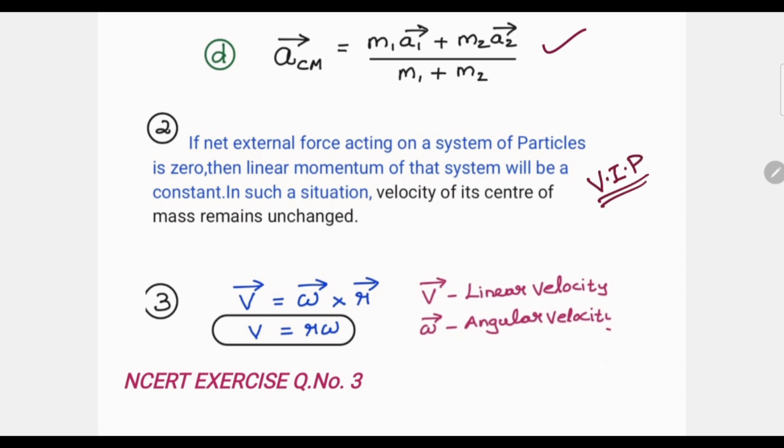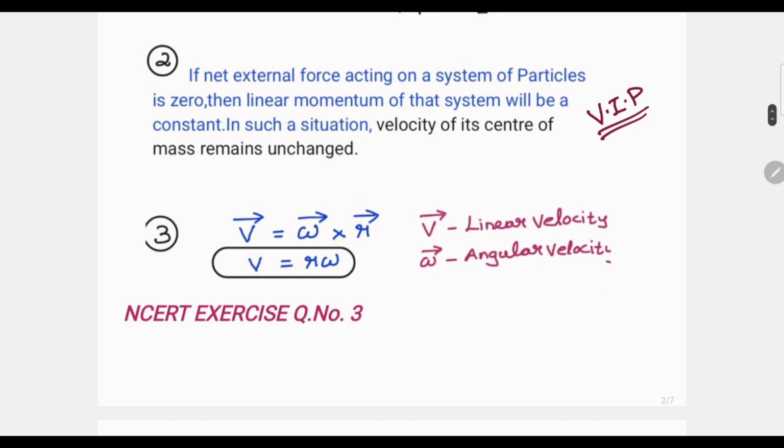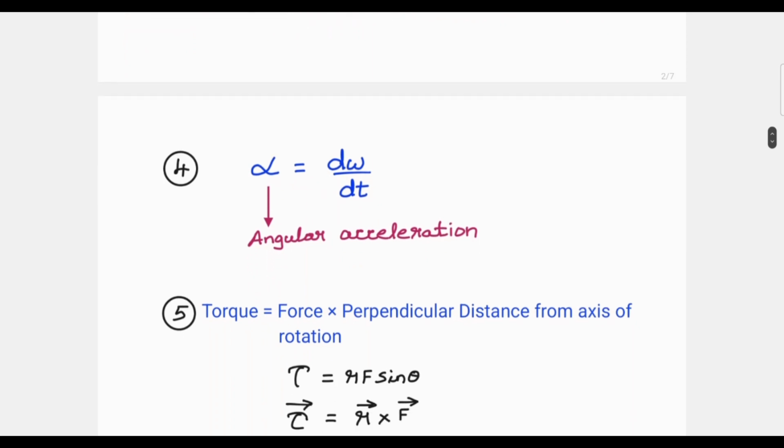In your NCERT exercise there is a question and that question is shown there. It is exercise question number 3. It is based on this concept. Please focus on this concept. Next, third important point: you already know the relationship between linear velocity and angular velocity. Next one, angular acceleration equals d omega by dt, the rate of change of angular velocity.